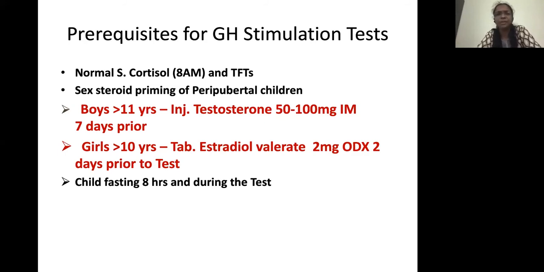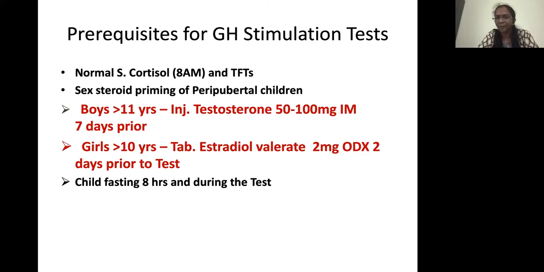And in peripubertal children, you have to give sex steroid priming. Why do you want to give sex steroid priming? Because as we all know, sex steroids increase growth hormone secretion. So if the child has not entered puberty, even after stimulation the growth hormone levels may not rise as expected, and you may be over-diagnosing children as having a growth hormone deficiency.